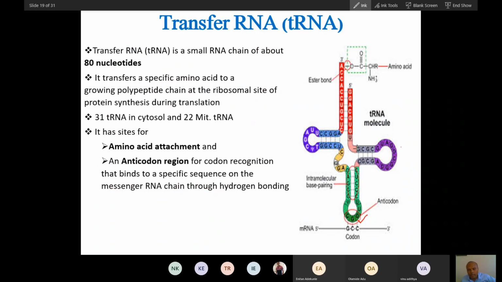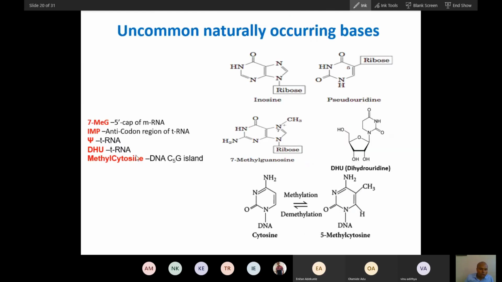It has got DHU bases, it has got psi base and thymine also, two psi and thymine bases, and here you will see inosine bases. So total 4 bases that are uncommon bases present in tRNA. Now this methyl cytosine is present in DNA. So only one unusual type of base is present in DNA, that is called 5-methyl cytosine.